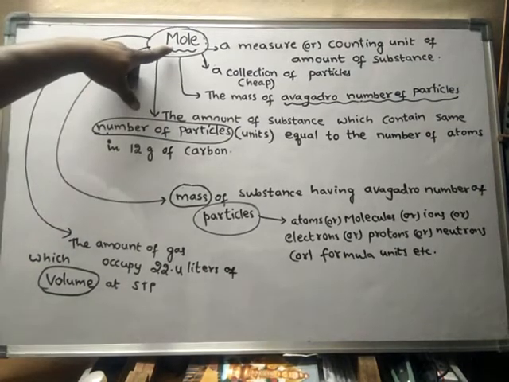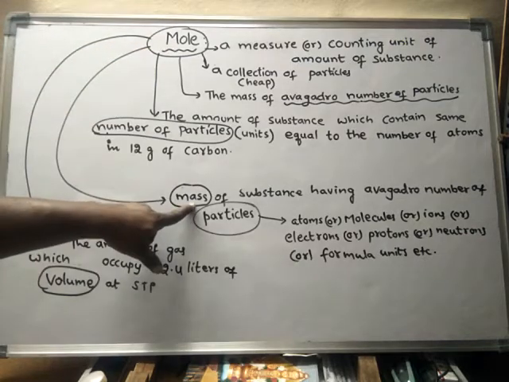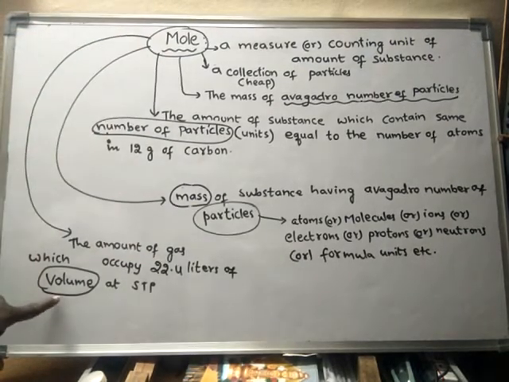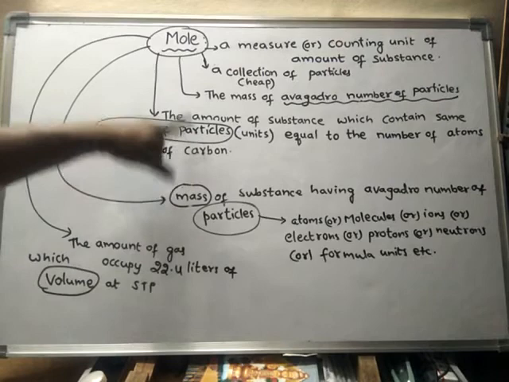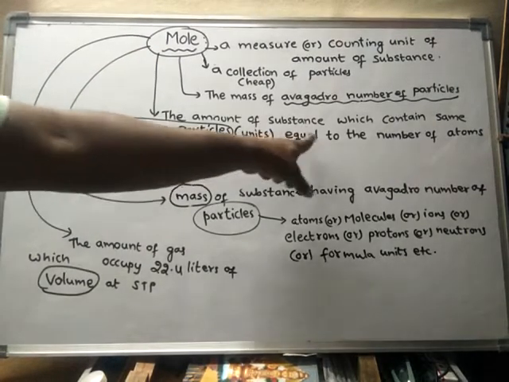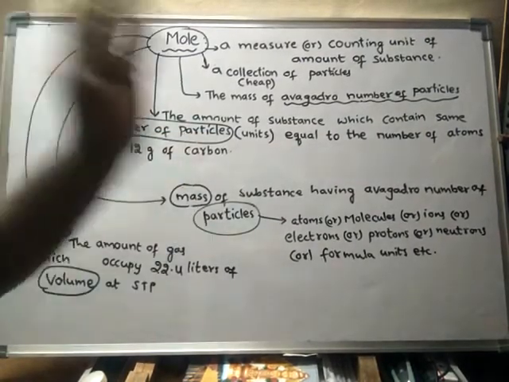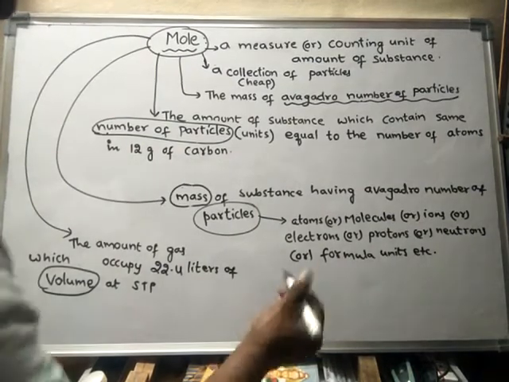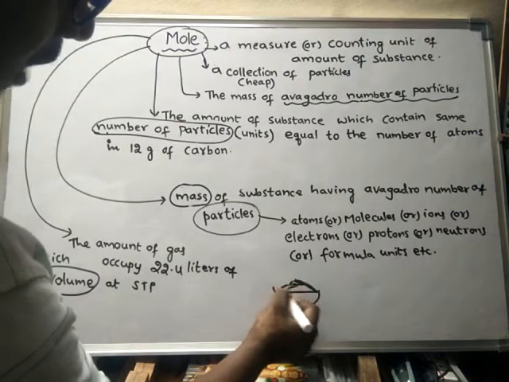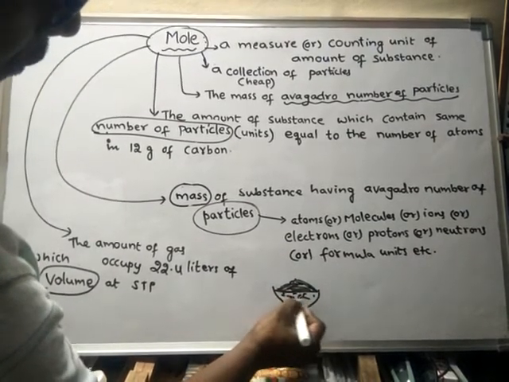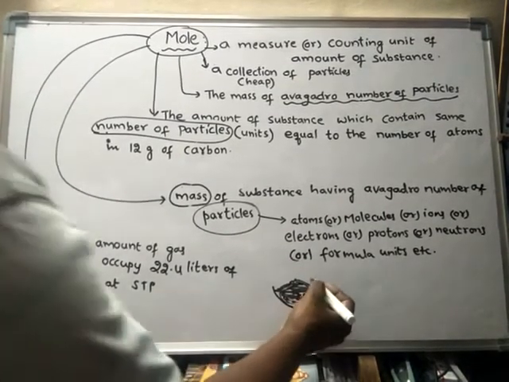Okay, here this mole can be defined in terms of number of particles, in terms of mass, or in terms of volume also. So in terms of number of particles, the mole can be defined like this: the amount of substance which contains the same number of particles as the number of atoms present in 12 grams of carbon. Suppose you take 12 grams of carbon, and you count the number of atoms present in this 12 grams of carbon, so you will get some number.